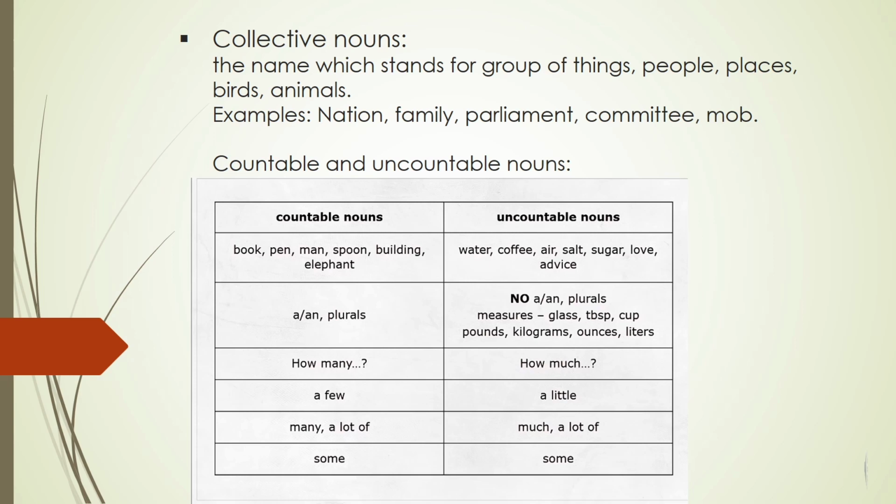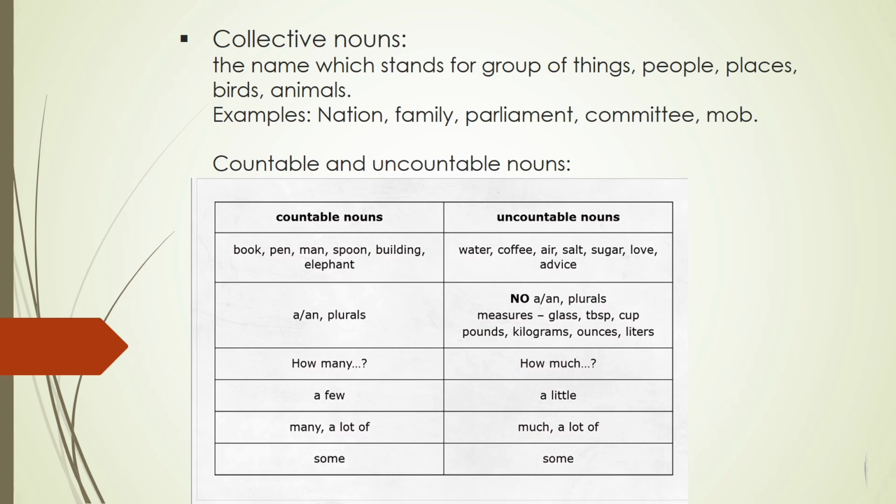We use indefinite articles like a, an with countable nouns, and countable nouns have plural forms. With uncountable nouns, we cannot use indefinite articles like a and an, and uncountable nouns have no plural forms. We use how many with countable nouns, like how many books, and we use how much with uncountable nouns.